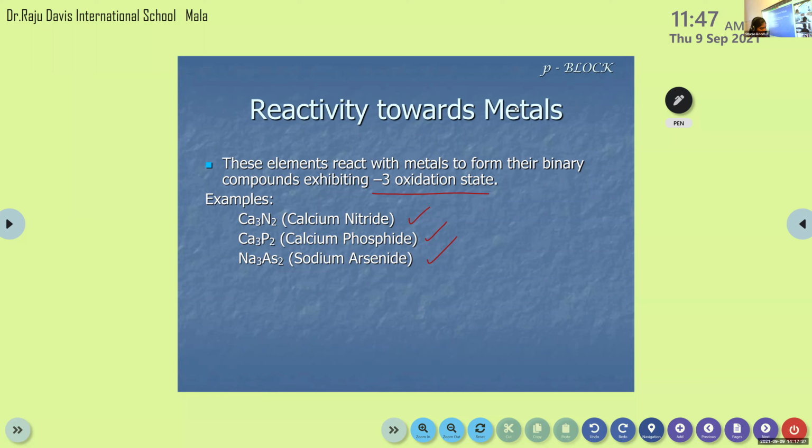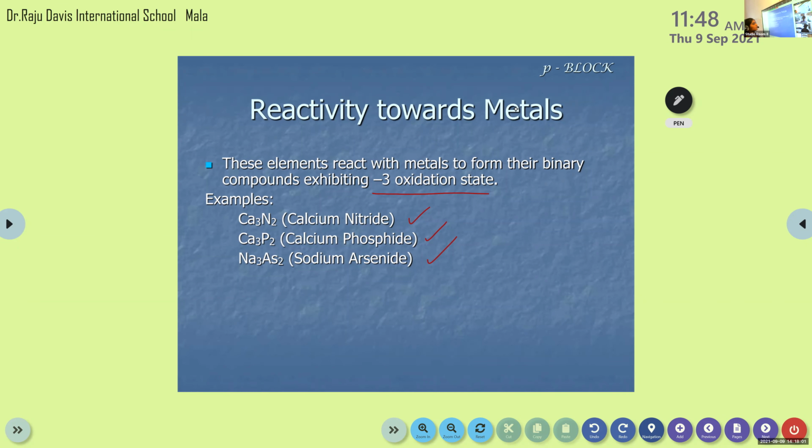Then the next portion is dinitrogen, its preparation and properties. Then ammonia, its preparation and properties. Then oxides of nitrogen, which is not mentioned in the syllabus, but we need to go through it. Then nitric acid, its preparation and properties.